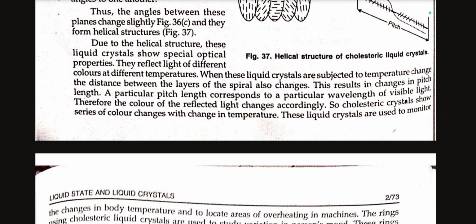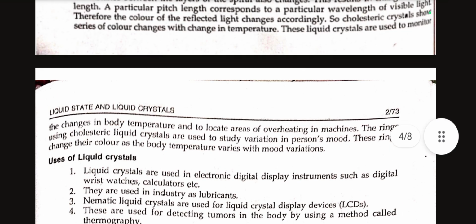These liquid crystals are used to monitor the change in body temperature and to locate areas of overheating in machines. The rings made using cholesteric liquids are used to study variation in a person's mood. These rings change their color as the body temperature varies with mood variations.